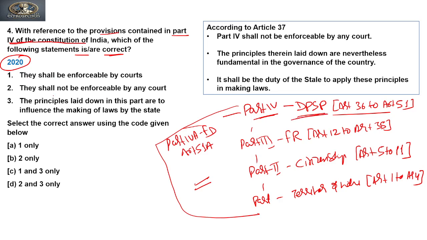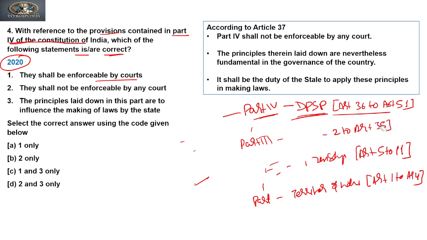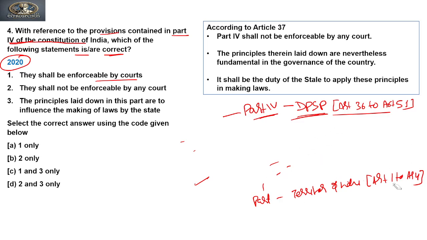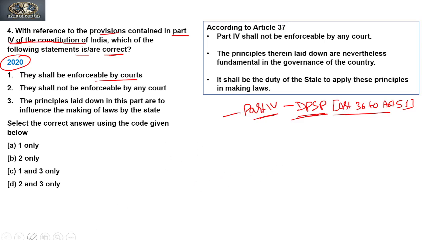The first says they shall be enforceable by courts. Now to answer this question, we should understand one thing: the nature or characteristic of Part 4. As we know, Part 4, that is DPSP of the Indian Constitution, is a set of guiding principles.